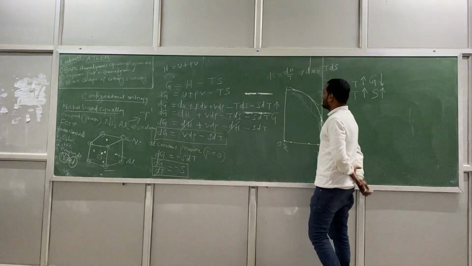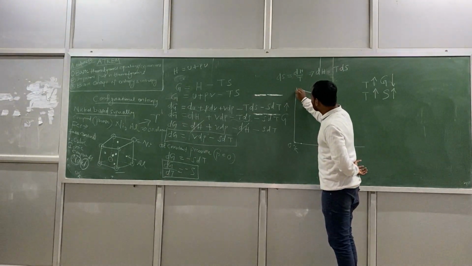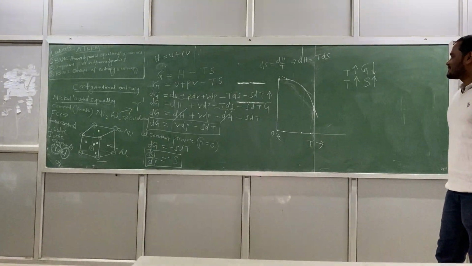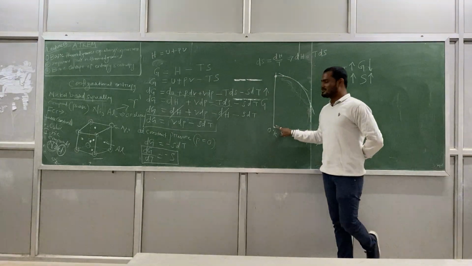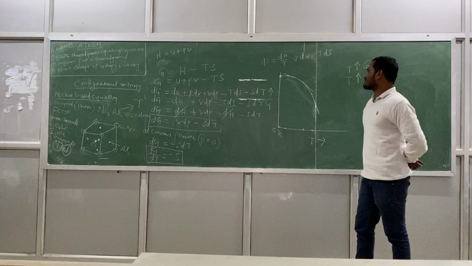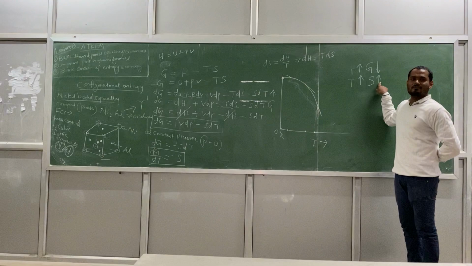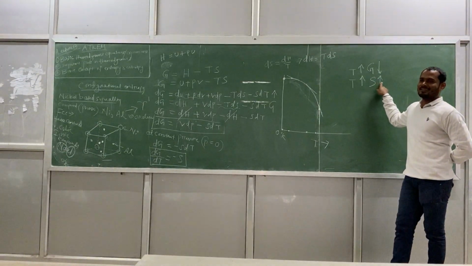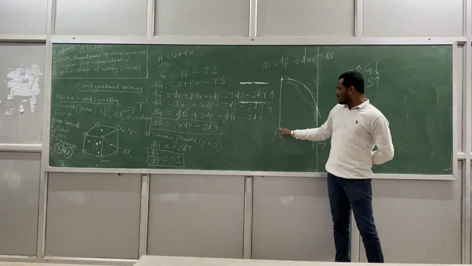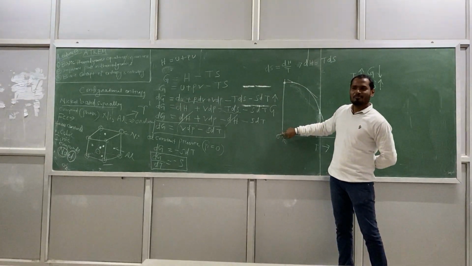Can you tell me, okay, what is this point? What is this point saying? At this point, what is the temperature? 0. At 0, what happens? Entropy is 0, right? But still some free energy is available. Yes or no? From here to here, this is free energy available at 0 degree Kelvin, right?